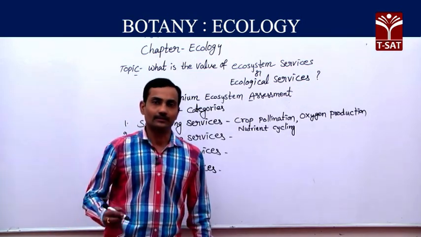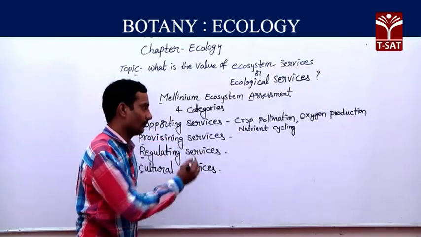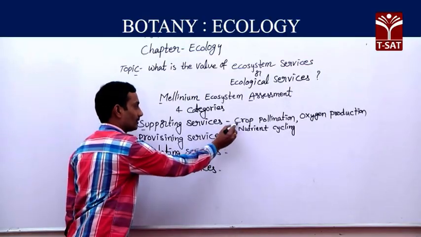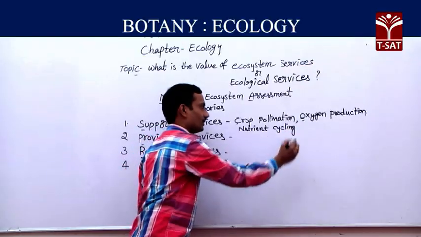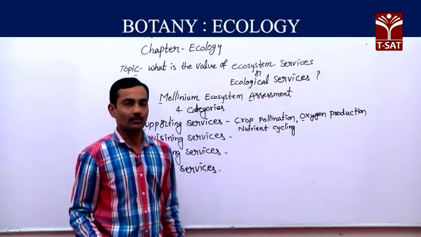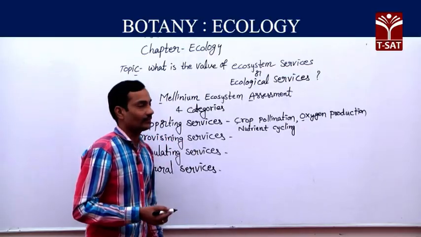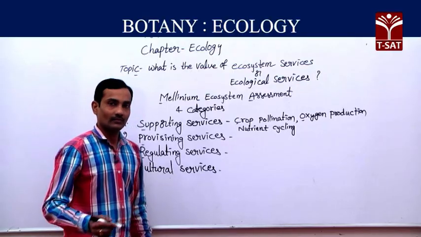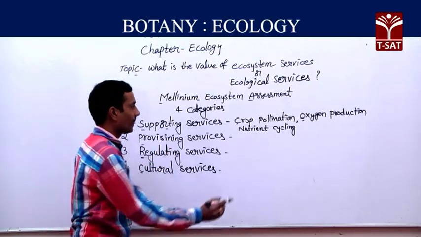Crop pollination: usually pollination takes place by different types of pollinators. Oxygen production: plants take carbon dioxide from the surroundings and release pure gas, oxygen, which is placed in supporting services.